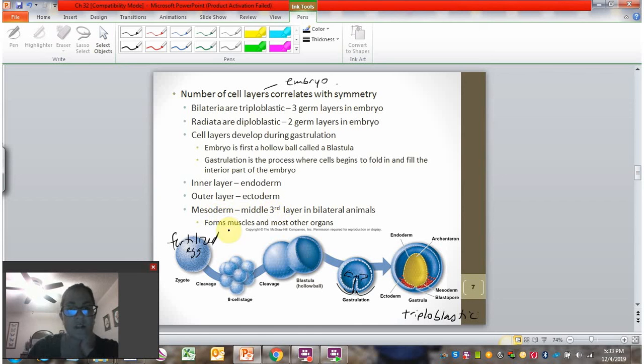And that mesoderm will actually go on to form muscles and complex organs. And so bilateral symmetry is also associated with having true muscles and more complex organs than you see in radially symmetrical organisms. Because radiata are just diploblastic, they're only going to have 2 germ layers. So again, they're only going to have these 2.